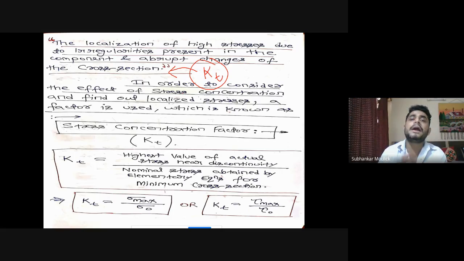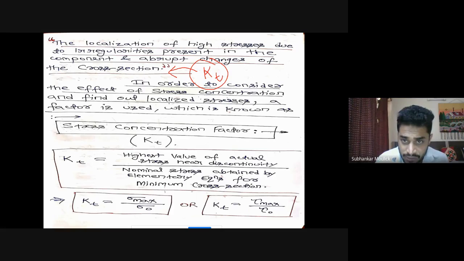If you are designing a beam and a crack is already present from the manufacturer's end, that means a stress concentration is there. You cannot use the simple bending equation to get the value of bending stress. You have to take into account the stress concentration factor, and you will get this from the design data book for different cases.